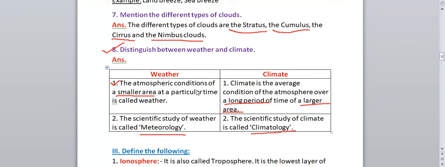Okay, first of all, you should write the definition, and second, you can add this one: the scientific study of weather is called meteorology, the scientific study of climate is called climatology. Or as a third point, if it is for more marks, you can add one more point: weather is considered for a smaller area, climate is for a larger area. That you can add, right?